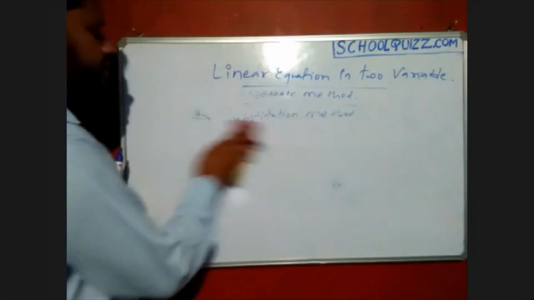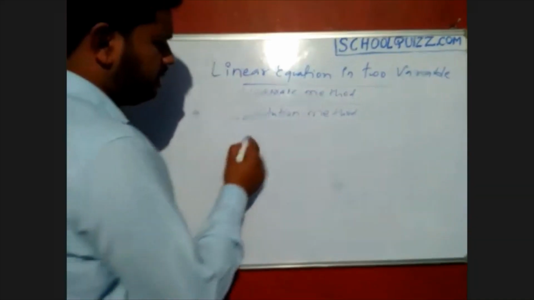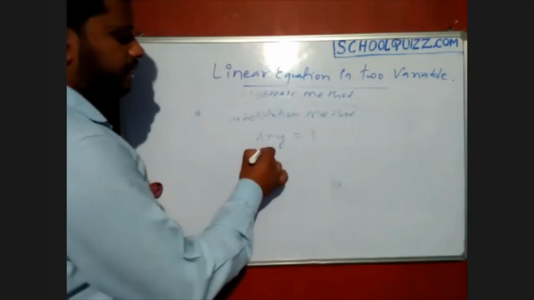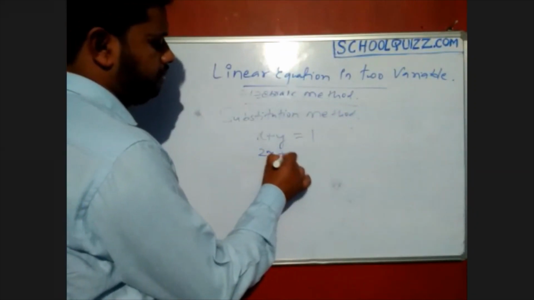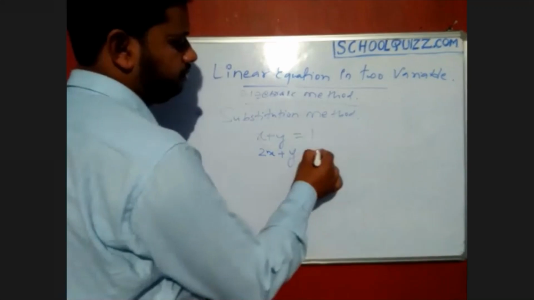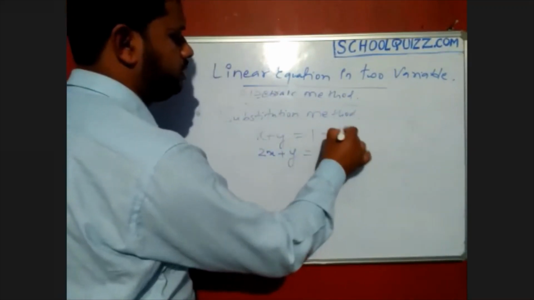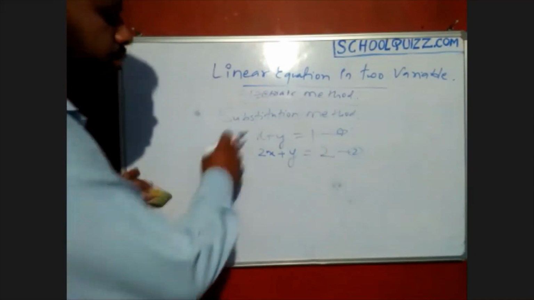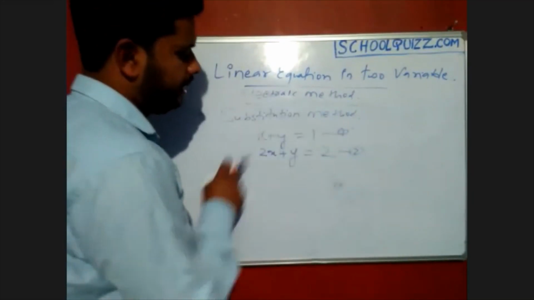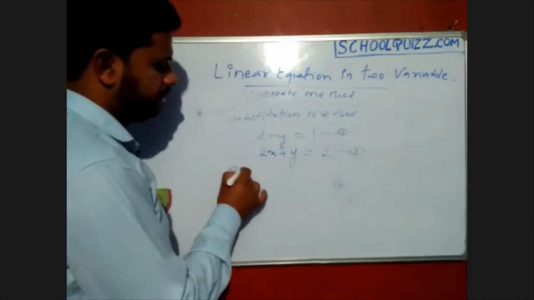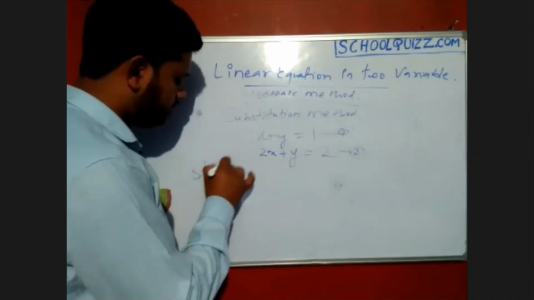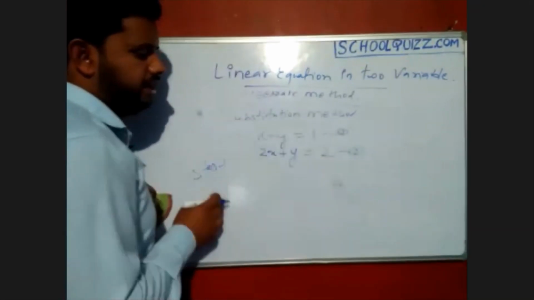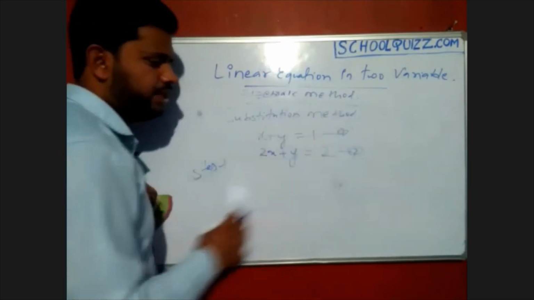What is the substitution method? Suppose you have the equations x plus y equals 1, and 2x plus y equals 2. Suppose these two equations are there. To find the solution of these equations, first we will choose any one equation. Step 1: we will choose one equation, any one. Whichever looks easier, you can choose that equation.